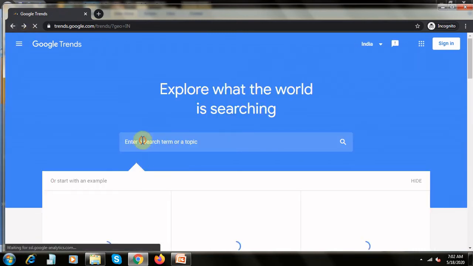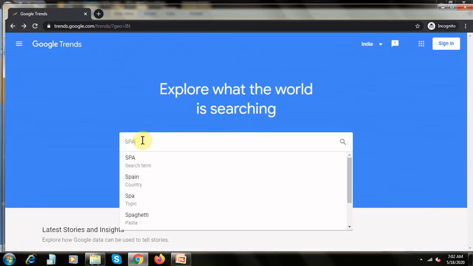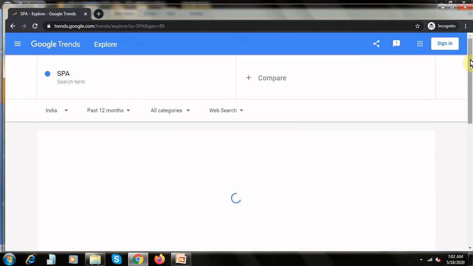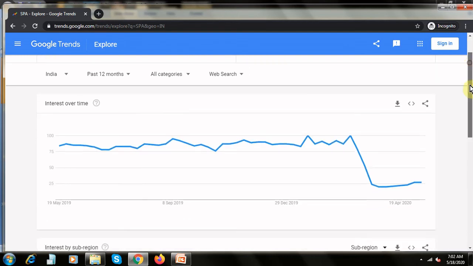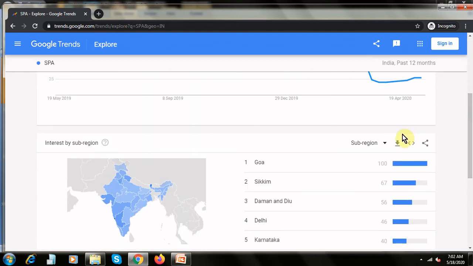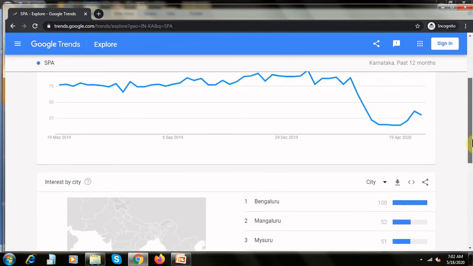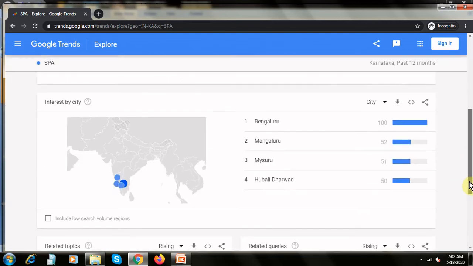Let me show you the spa part. So where is Karnataka? Let's see Karnataka. See, here it is. Bangalore, Mangalore, Mysore, 100. So when you say that maximum searches are happening from Bangalore, which means there is a business for us.